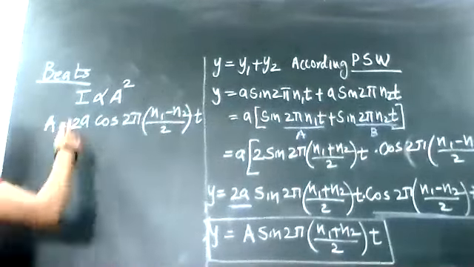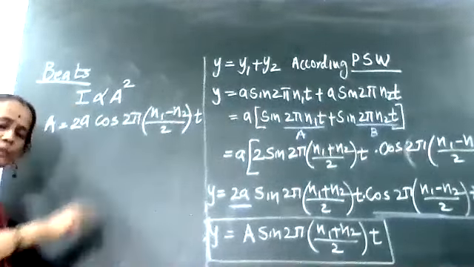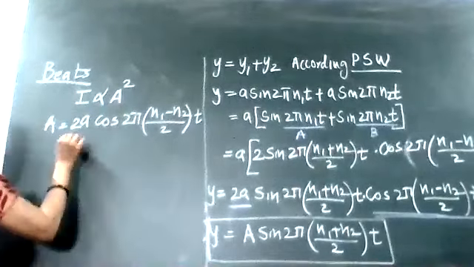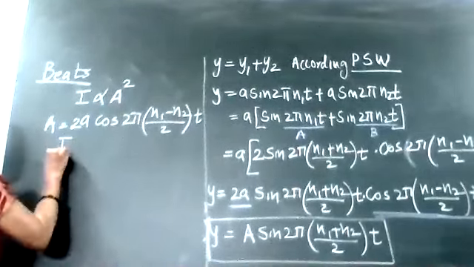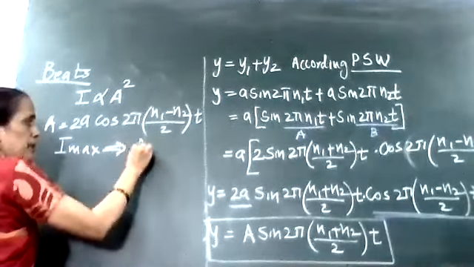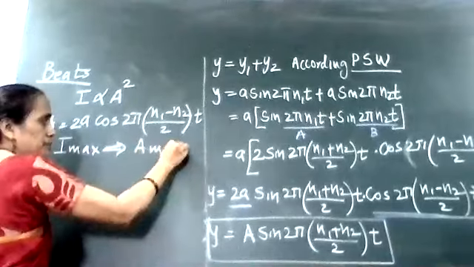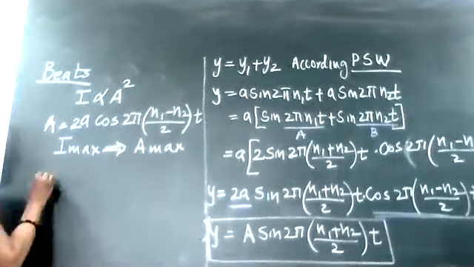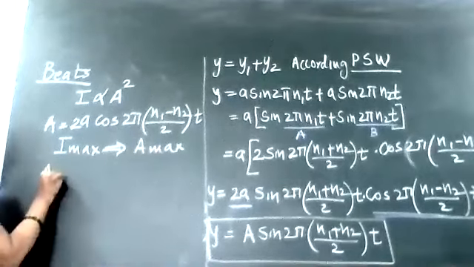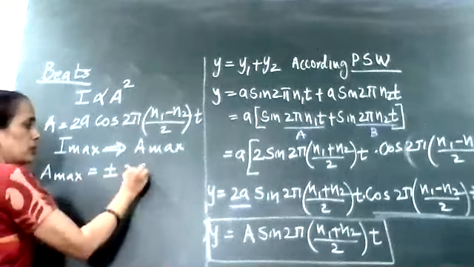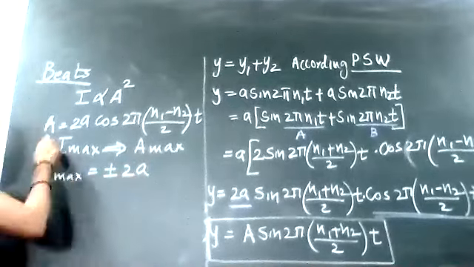Right? Now when I want the maximum intensity point, it means my amplitude should also be maximum. To get the amplitude maximum, I say that A max is positive or negative.